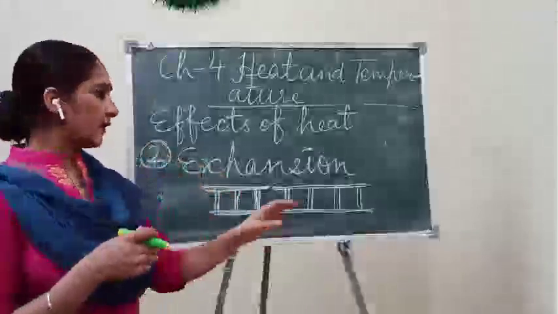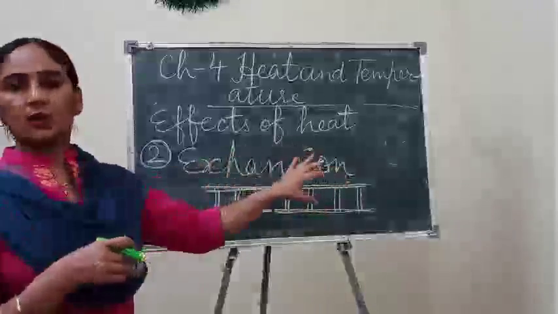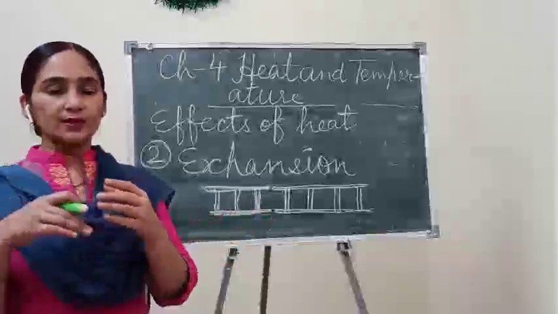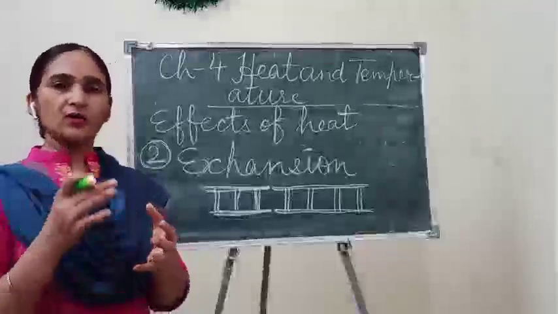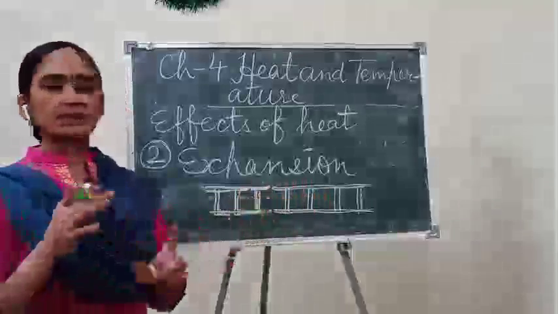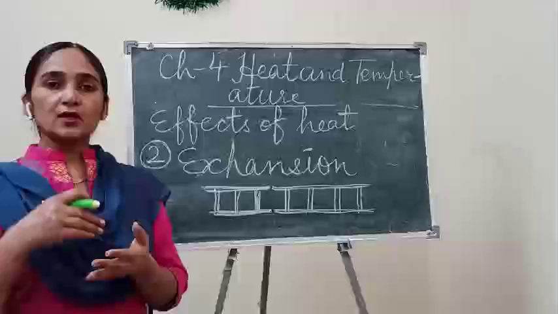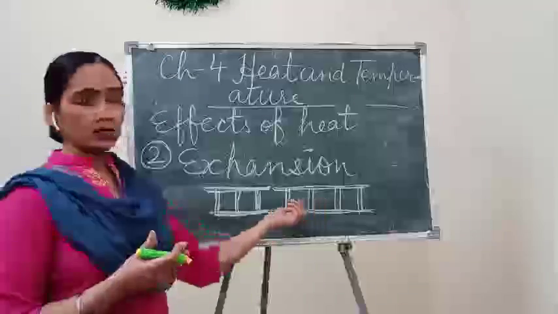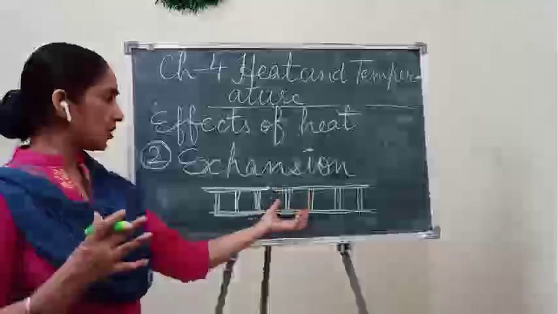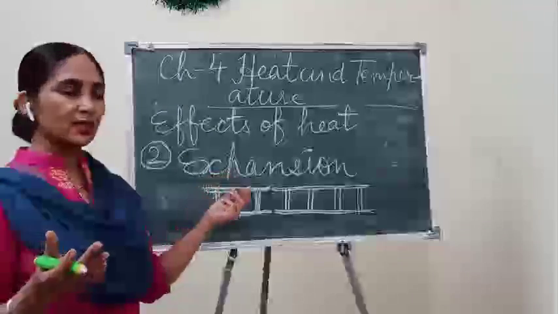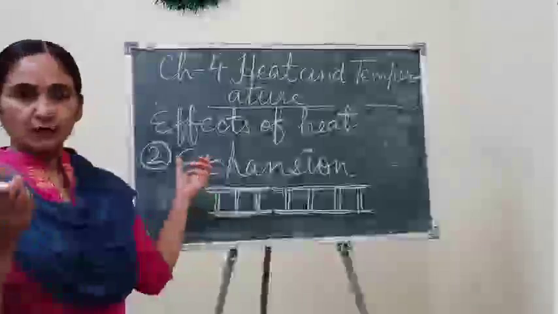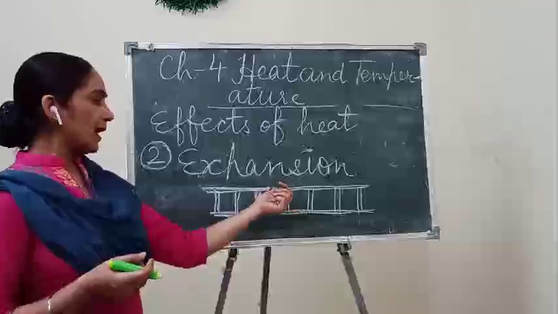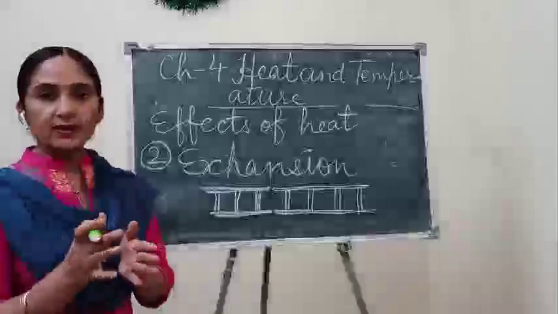Okay, and when a train moves on these girders, especially during the summer season, it produces a lot of heat, and when they become so hot, with more heat being provided to them in the summer season, what will happen? They expand a little bit.